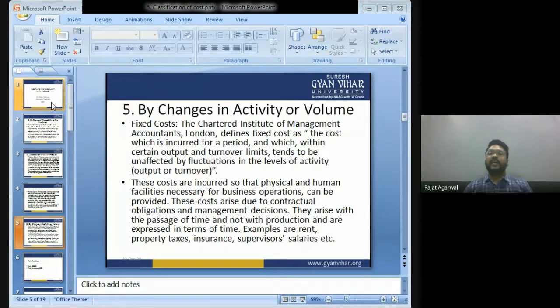These costs are incurred so that physical and human facilities necessary for business operations can be provided. These costs arise due to contractual obligations and management decisions. They arise with the passage of time and not with production and are expressed in terms of time. Examples are rent, property taxes, insurance, supervisor's salary, etc.